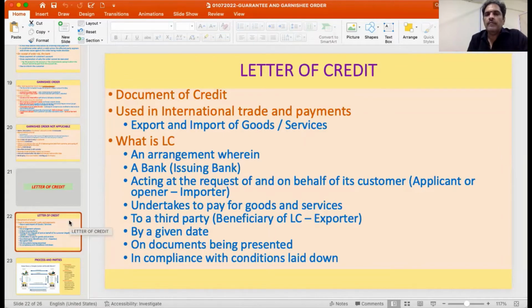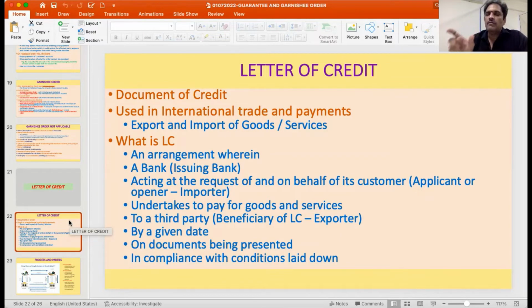For those who are aware of export and import and international trade, etc., letter of credit is a very, very important mechanism of providing security in dealings between individuals, that is the exporter and importer. The trust between the exporter and importer can be provided only with the intervention of the banks, here on behalf of the customer who is exporting and on behalf of the customer who is importing.